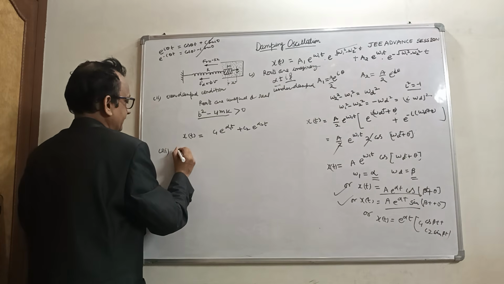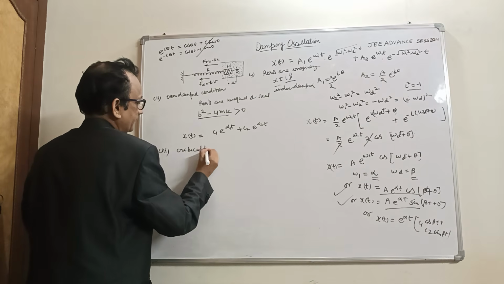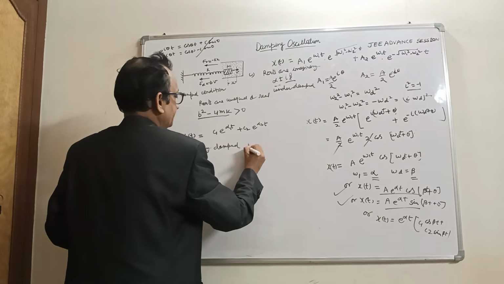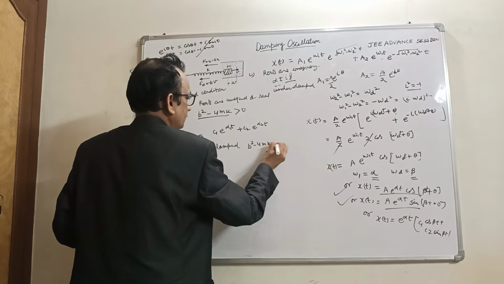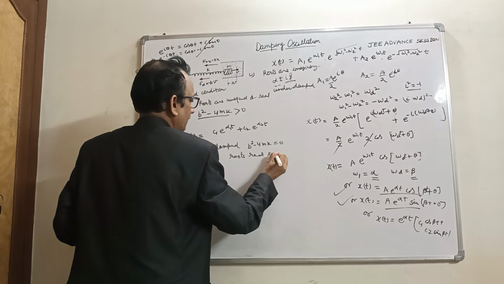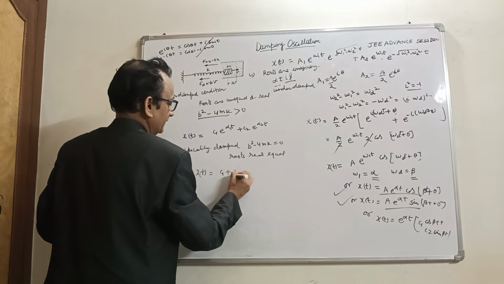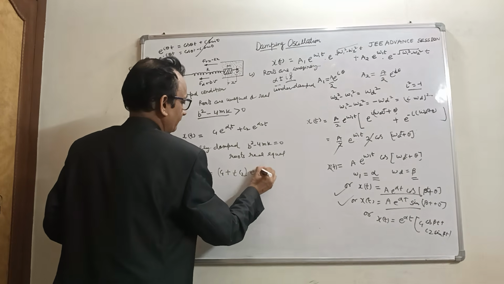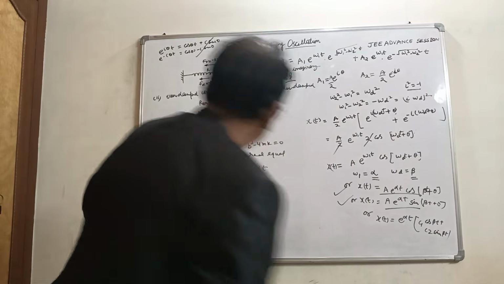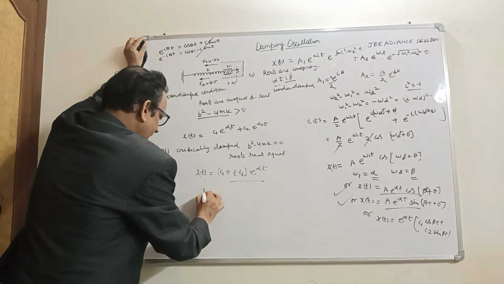And third is the critically damped condition. For the critically damped condition, b square minus 4mk is equal to 0. So the roots will be real and equal. The solution for this condition will be (c1 plus c2 t) e raised to power alpha t. This is the condition for the critically damped condition.